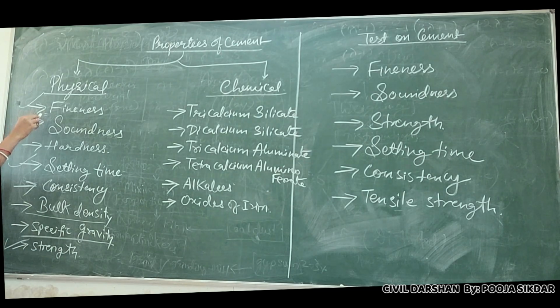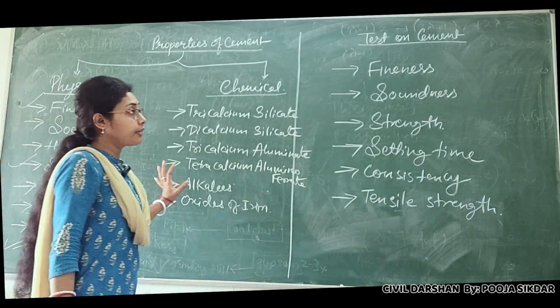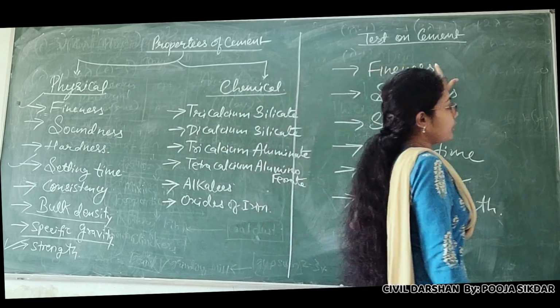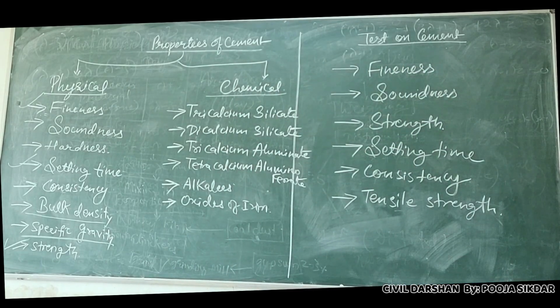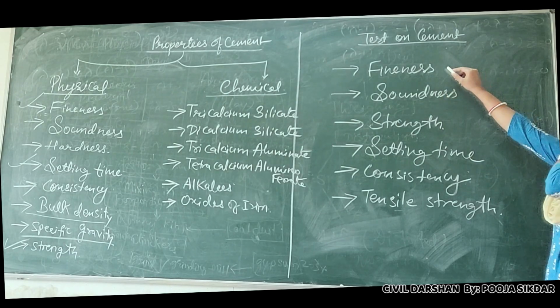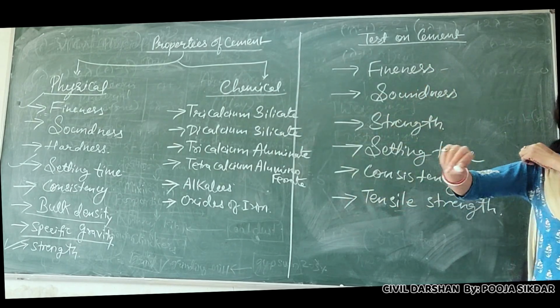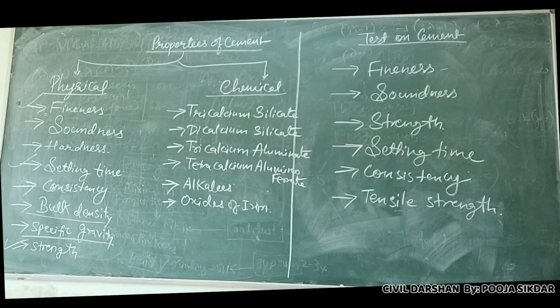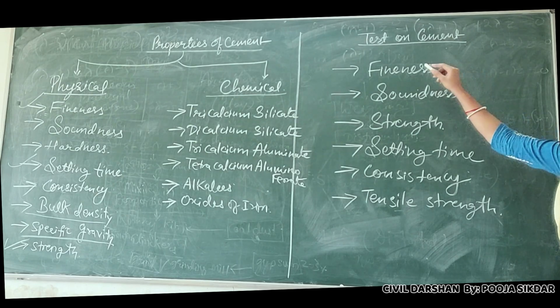Now first we are taking fineness. These are all physical properties, that's why we are taking it under the physical tests of cement. You have already done the practical about fineness. Fineness means the grain size of the cement particles. How do you find the fineness?